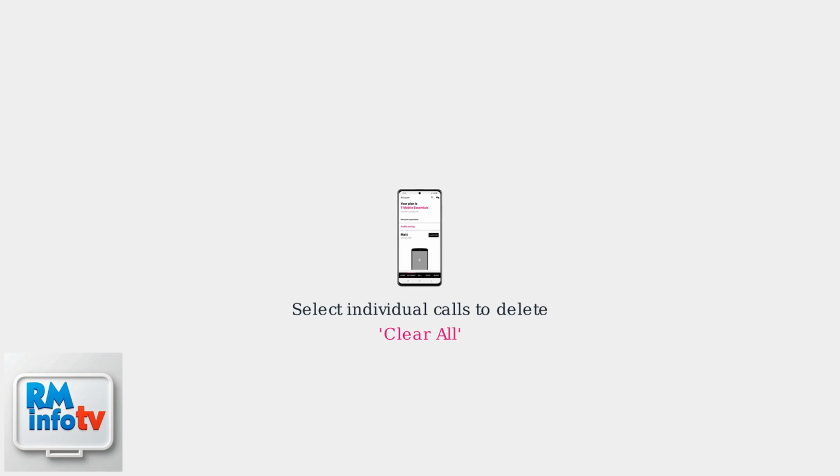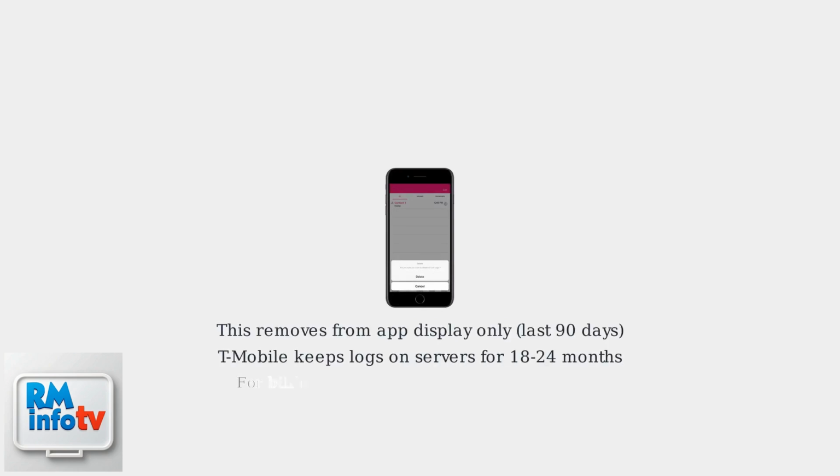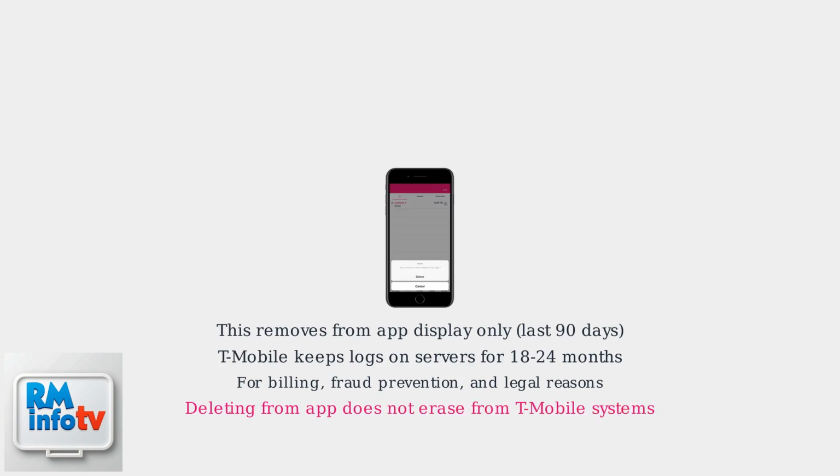recent history. Keep in mind that this only removes the call log from the app's display, covering approximately the last 90 days shown in-app. T-Mobile retains call logs on its servers for 18 to 24 months for billing, fraud prevention, and legal reasons. Therefore, deleting from the app does not fully erase your data from T-Mobile's systems.